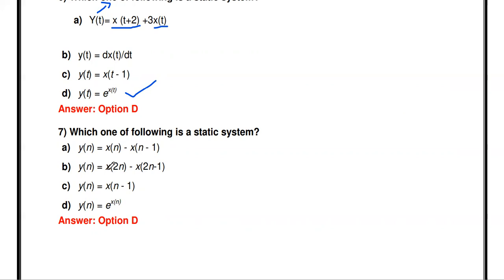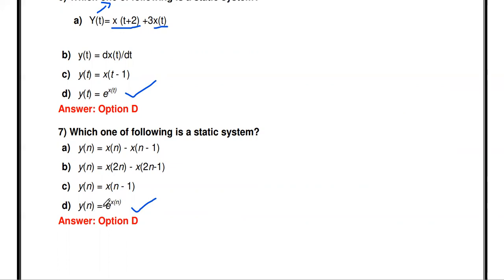Similarly, you see x of 2n. X of 2n is a future input. X of 2n minus 1 is also a future input. So it is also dynamic. Y of n equal to x of n minus 1: x of n minus 1 means previous input, so this is also dynamic. Y of n equal to e power x of n: the present output only depends upon the present input. So this is the static system. Only this one is a static system.